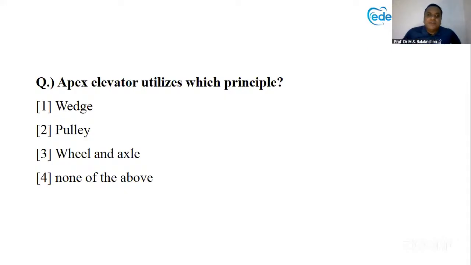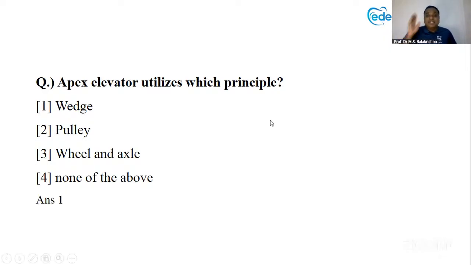Just derive from here only where we left. Apex elevator utilizes which principle? Rather than telling the answer, I would say whether 2.5, 3 or 4.6. Yes, correct. Second person, third person, correct. Be quick. You can just write options, okay? No need to write the full answers. You can just write A, B, C, D, that's all.